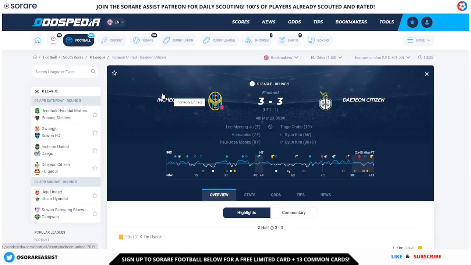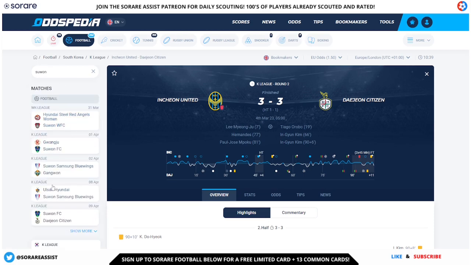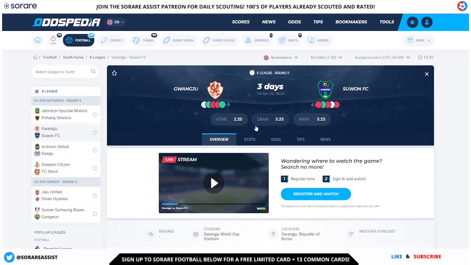Another site that I like to use is Oddspedia. This is to search out any odds that you don't have available to you for different games to know what the odds are of that team winning. They have most of the games on here as well that may not be available on other platforms that you use. You can also search for the team that you're looking for by typing them in, and this is going to bring up the fixtures for the potential team that you're searching for. You can then click on that fixture and this is going to give you the odds of the match.